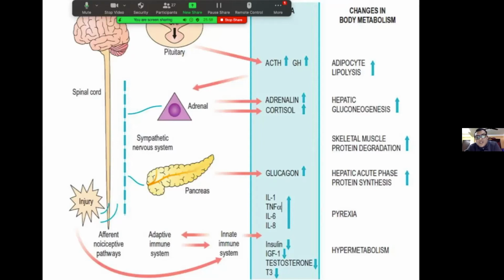This injury also stimulates innate immune responses, which in turn increase the pyrexial cytokines like interleukin 1, tumor necrosis factor alpha, interleukin 6 and 8. It also stimulates production of hormones like insulin, insulin-like growth factor, testosterone and thyroid hormone, which all lead to the stage of hypermetabolism.